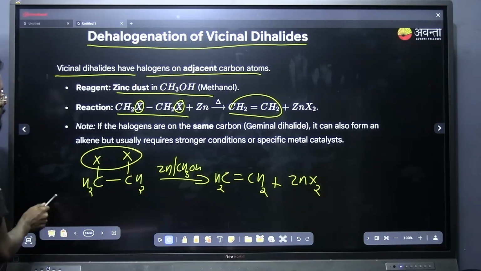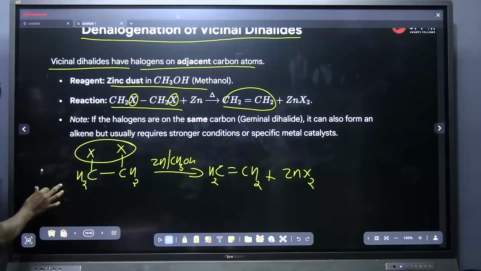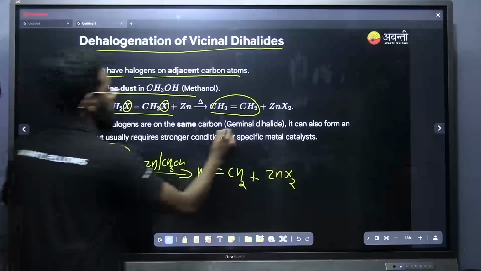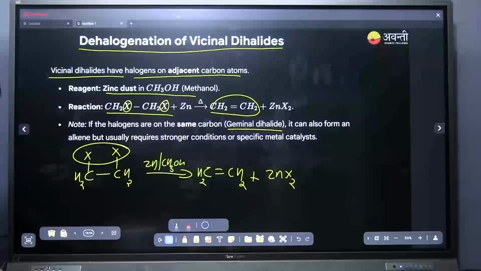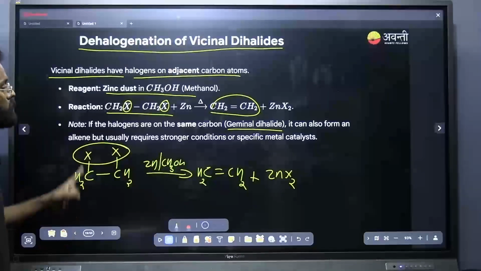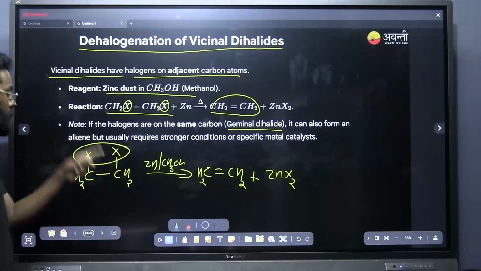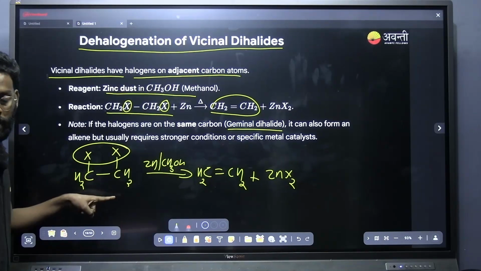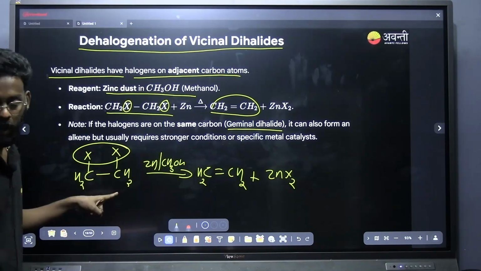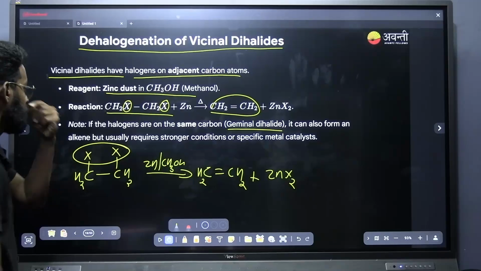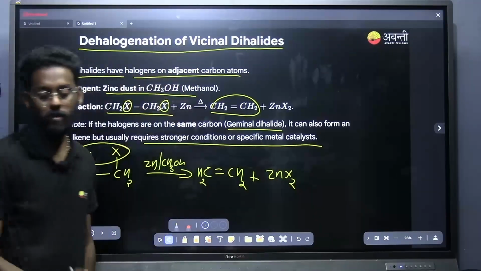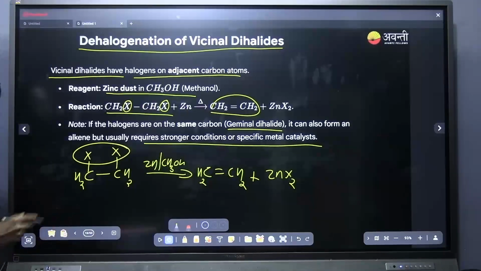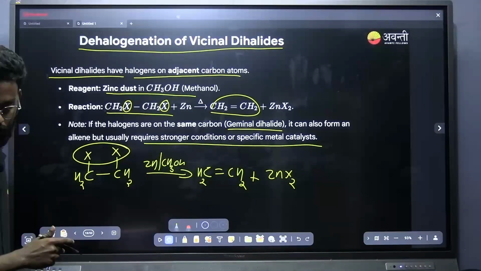And not only for vicinal dihalide, it can also be used for geminal dihalide. What is meant by geminal dihalide? In a geminal dihalide, on the single carbon you can see two halogens. So that is what a geminal dihalide is. It can also form an alkene, but usually requires strong conditions. The only difference is that for geminal dihalide you need strong conditions.